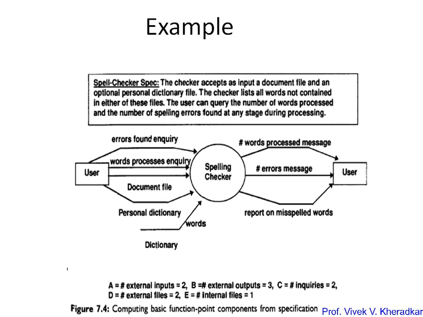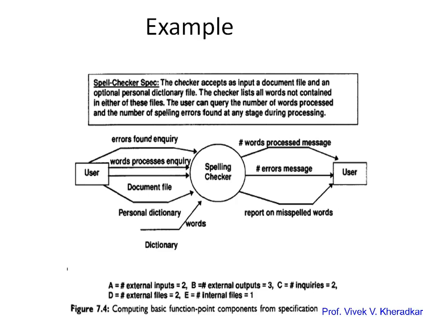According to this application, what is the value of external input? There are 2 external inputs: the document file name and the personal dictionary name. So the document file and personal dictionary are the external inputs, giving us 2 for external input. Then there is a value of 3 for external output. What are the 3 external outputs here? The misplaced word report, the number of words processed message, and the error message, number of errors that occurred. So external outputs are 3.